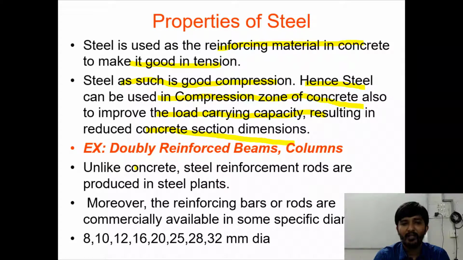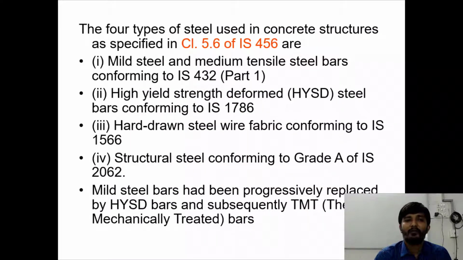Unlike concrete, steel reinforcement rods are produced in steel plants. Moreover, the reinforcing bars or rods are commercially available in some specific diameters. So diameters are 8 mm, 10 mm, 12 mm, 16, 20, 25, 28, 32 mm diameter. So these are the standard diameters of bars which are available practically that we can provide in our member. So typically 4 types of steel are used in concrete structure as specified in clause number 5.6 of IS 456.